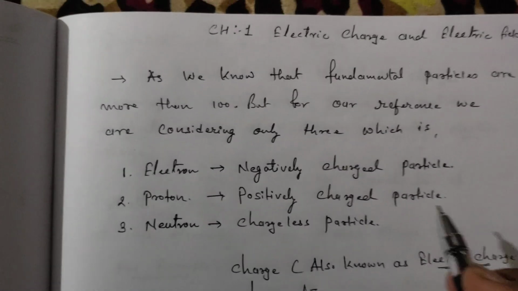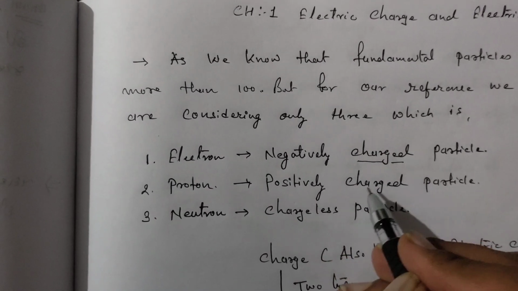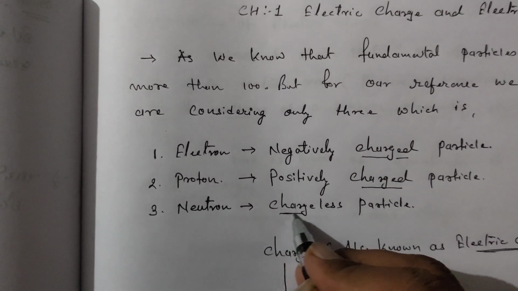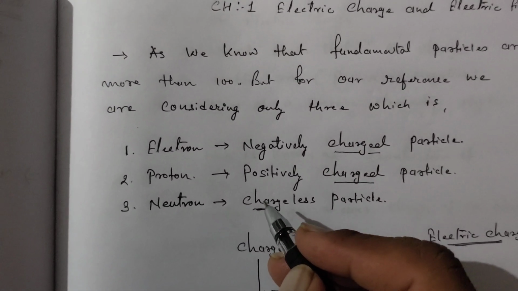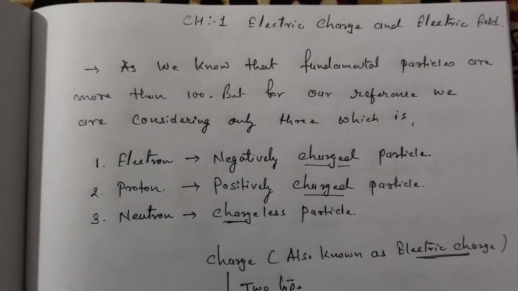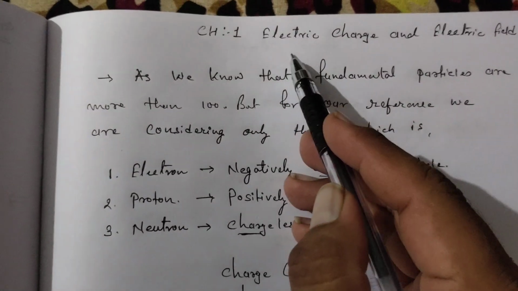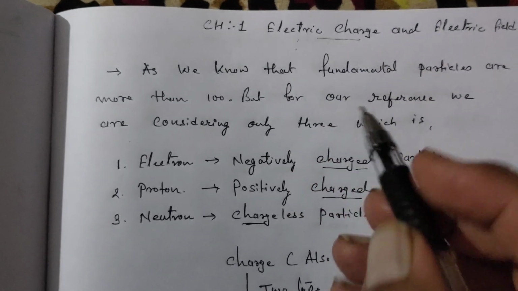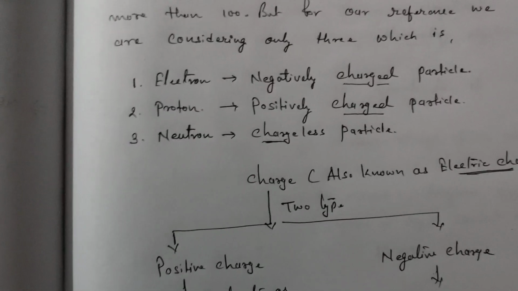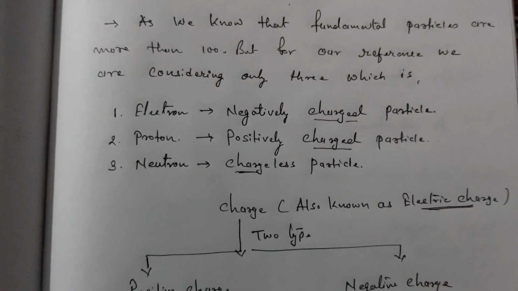Here you can see that we have a simple word which is common in all the sentences, which is charge. It means charge is a basic particle. Now based on this charge we have a full chapter named electric charge and electric field. Fine. Now what is the charges? So remember, basically charge is a fundamental intrinsic property. You already studied, so I am not going to repeat it.